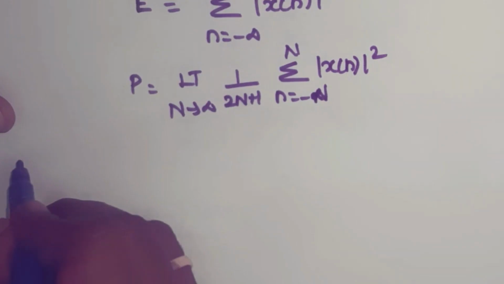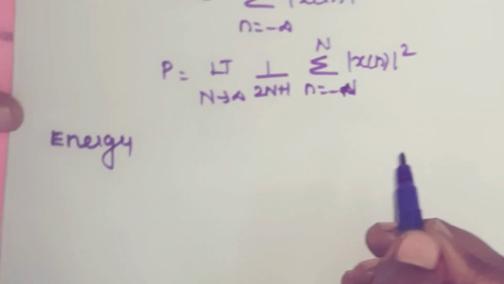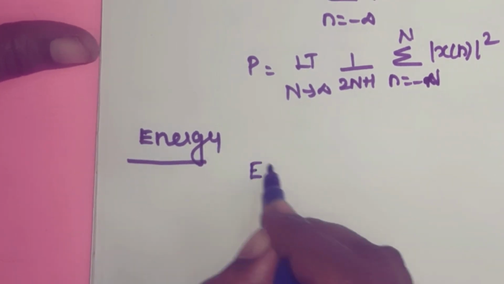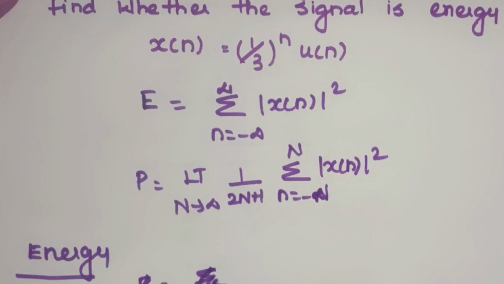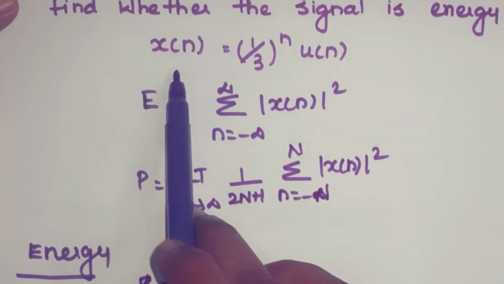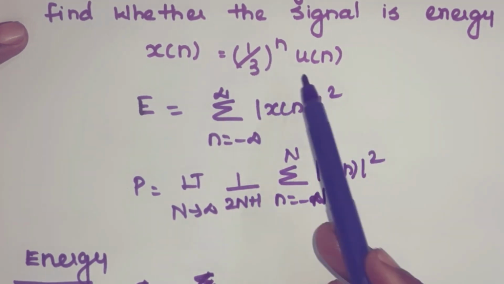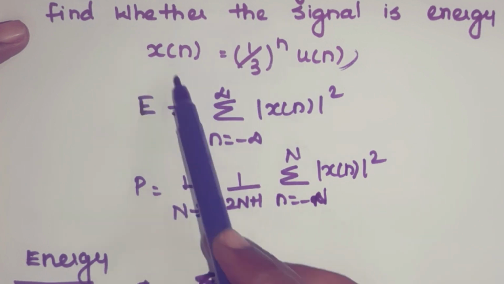So first we will calculate energy, right? Energy E equal to summation. Before that, let us find the value of x of n. Here x of n is equal to 1 by 3 power n. Directly we can substitute, or for beginners I will explain how to find x of n.